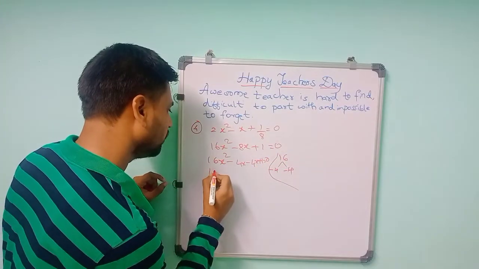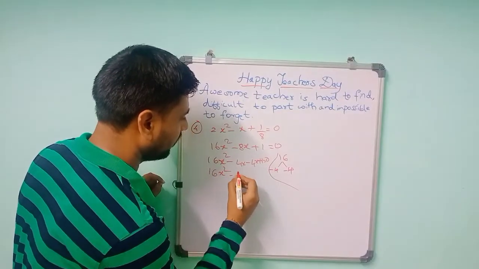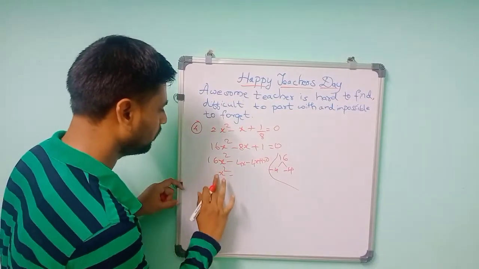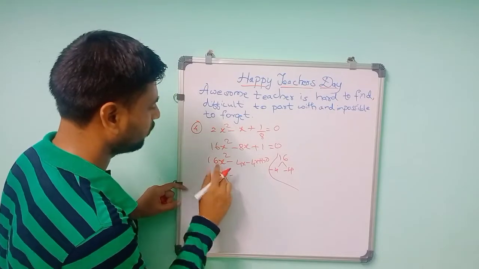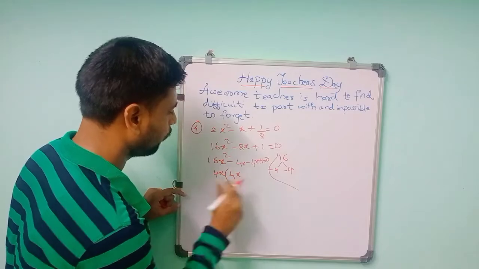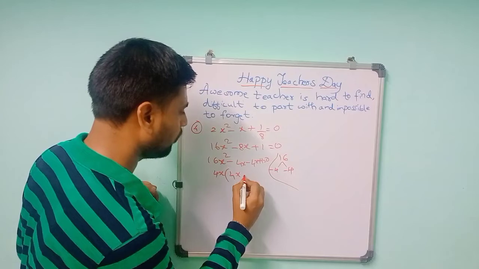So next step, from 16x square minus 4x, you can take 4x common. So 4x remaining is 4x; 4x into 4x is 16x square, then minus 4x is there, so minus 1.